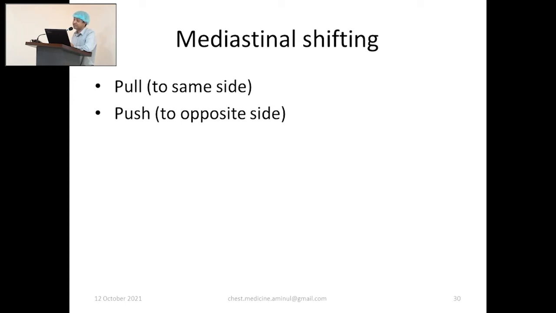So the next physical examinations, that means percussion, breath sound, and expansion, will guide you. If the other examination findings show a problem on the left side, the problem is on that side. If they show a problem on the right side, the problem is on the right side. So the problem may lie on either side.